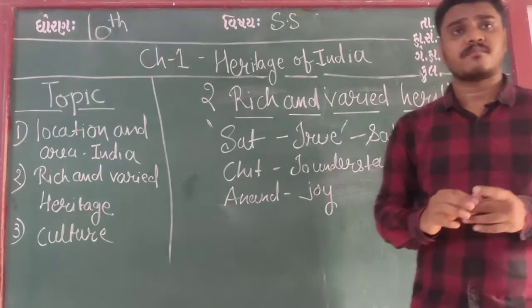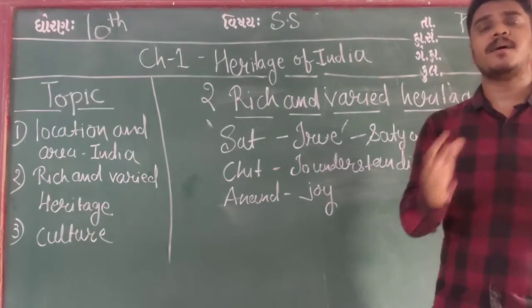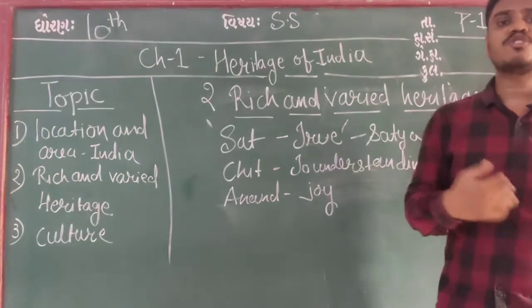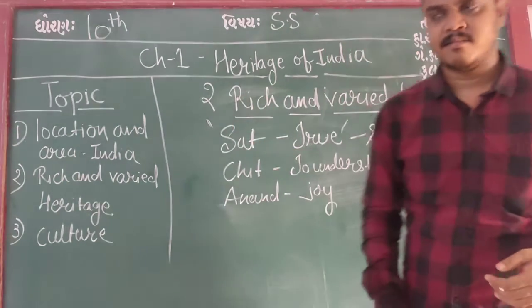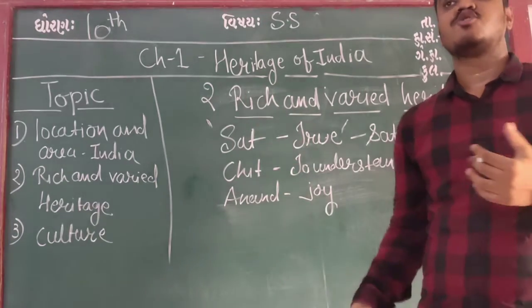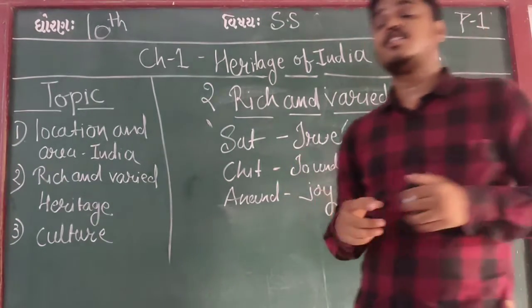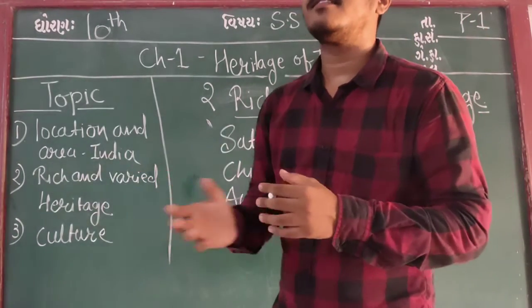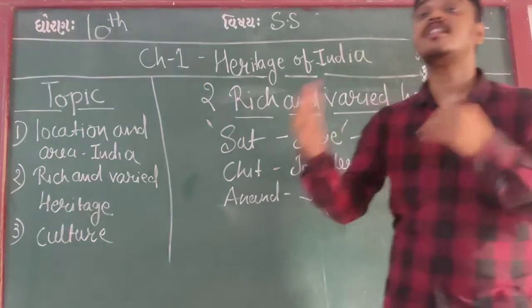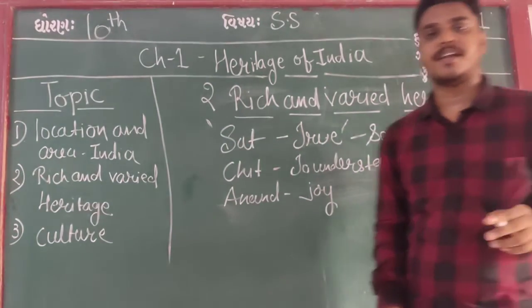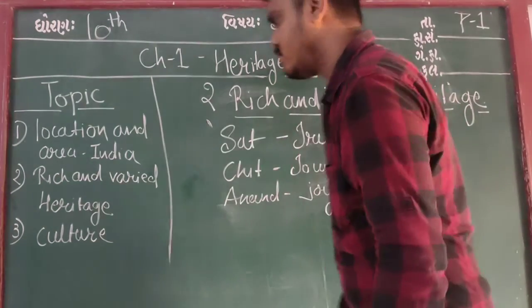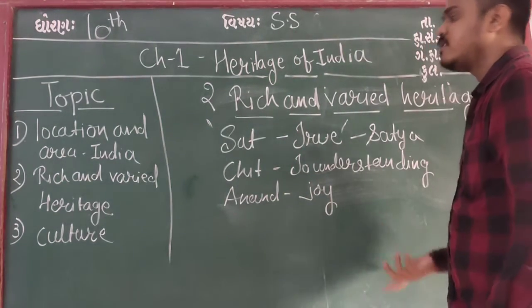Suppose a person from India visits New Zealand. There the Indians will be called Indian, not by name. Got it? Now, Sat, Chit and Anand.